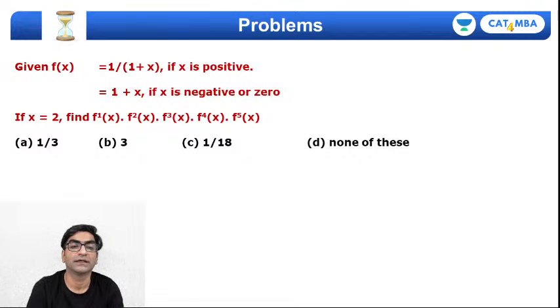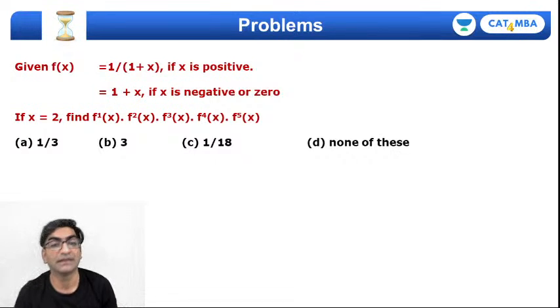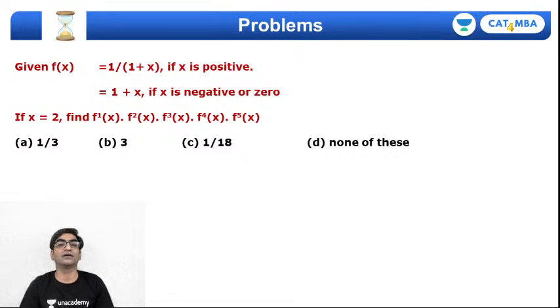Okay, let's move things ahead. Here is question number 2. Given function, this is a piecemeal function. इसको piecemeal क्यों बुलाते हैं? क्योंकि डोमेन के अलग अलग पोर्शन में फंक्शन का एक्सप्रेशन अलग अलग है ना. When x is positive, then the function is 1 upon 1 plus x. But if the input is negative, then simply add 1 to the input, 1 plus x. So find the value of f1x into f2x.